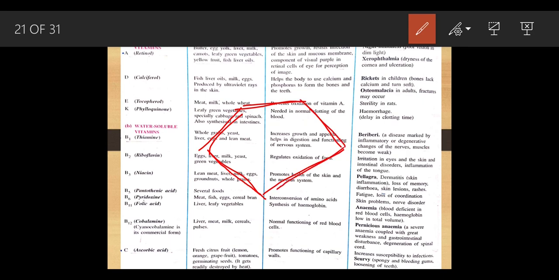This is a pentagon shape. So that is why, and it is B5, right? So this 5 is called pentagon. Here there is no major problem. There is fatigue in the body, meaning tiredness and loss of coordination.